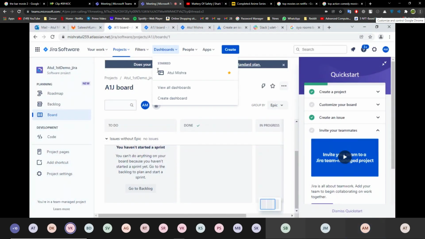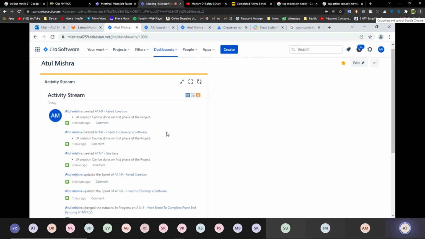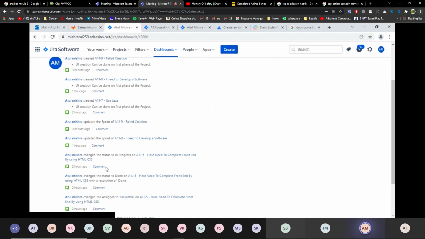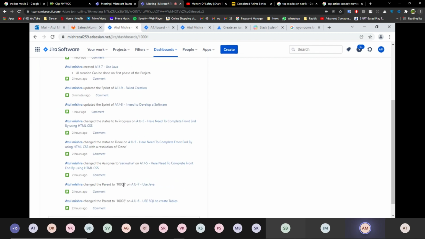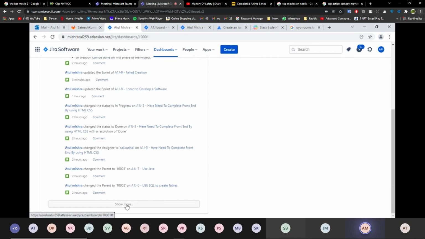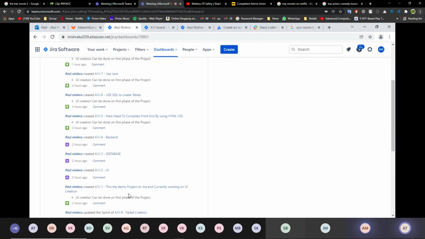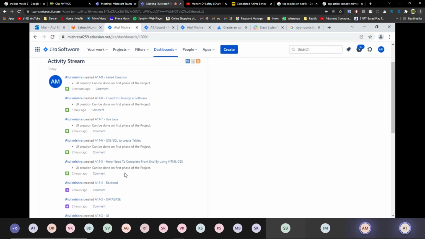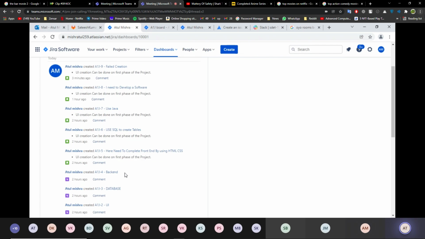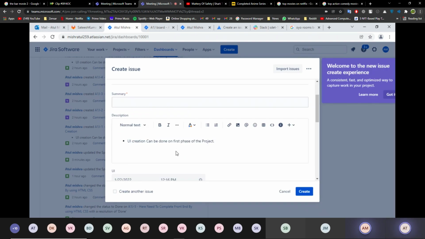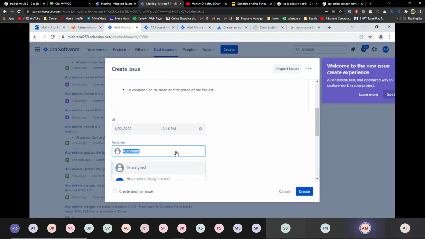Yeah, this is my dashboard. You can check here. I assigned two things to Sai, and it is showing correctly. These are my stories and epics. The dashboard is just to show your history, your task, nothing else. But as I assigned, it is showing that I assigned to someone. Yes, but where can we add the users?